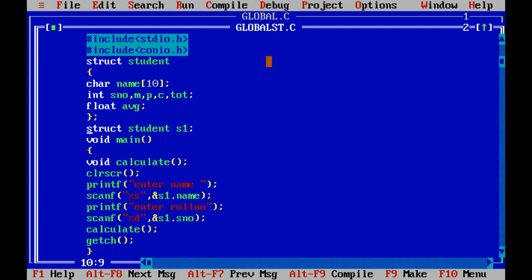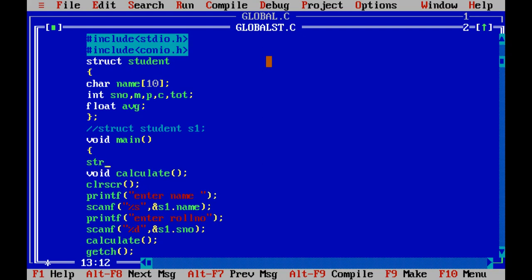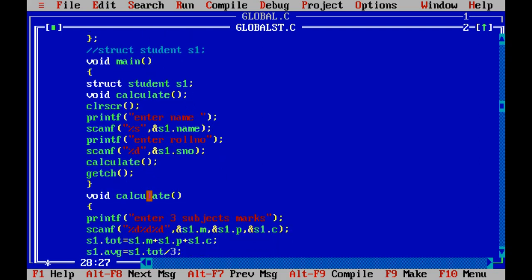Consider I'm commenting this here. Now I'm declaring the structure here. Understand what error you'll get. Struct student S1. What is the meaning of this line? Here the structure variable is defined in the main function. So this S1 will work in the main function only. So the S1 will not work here.